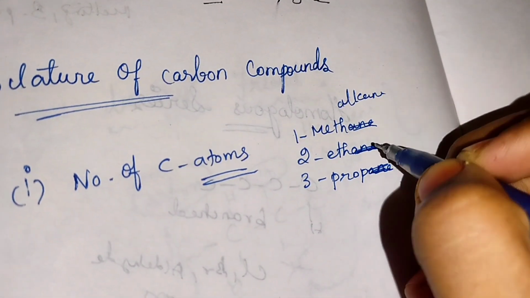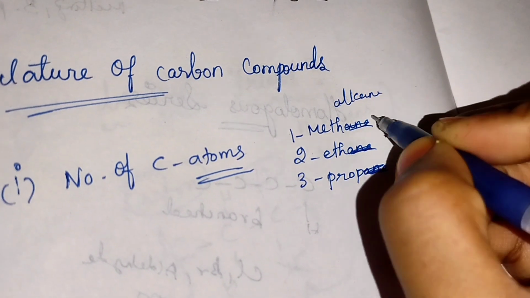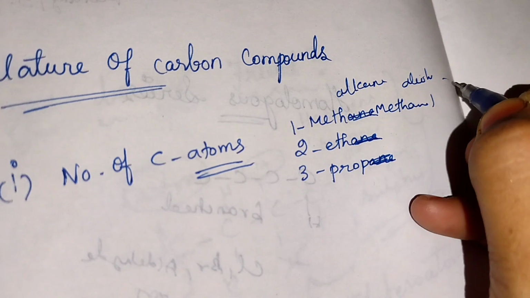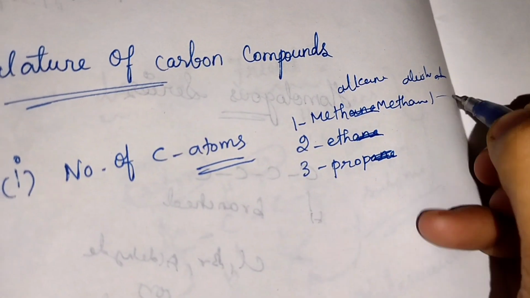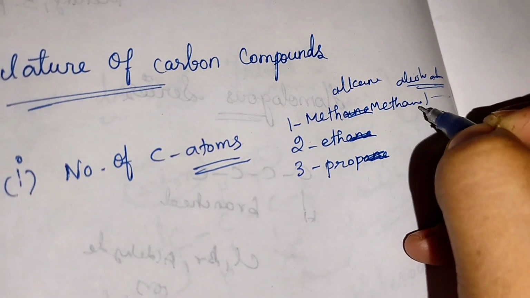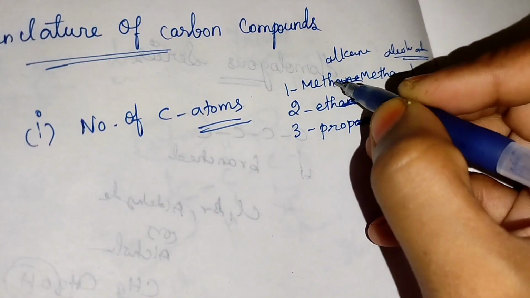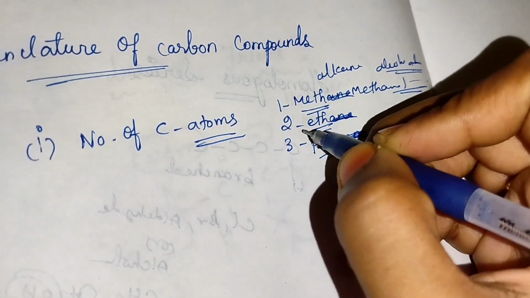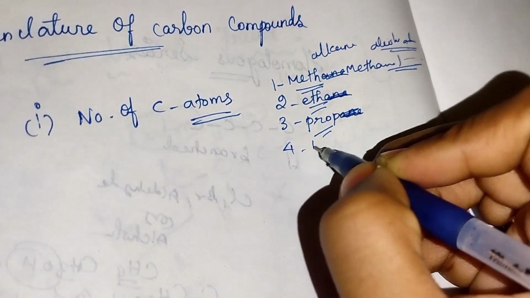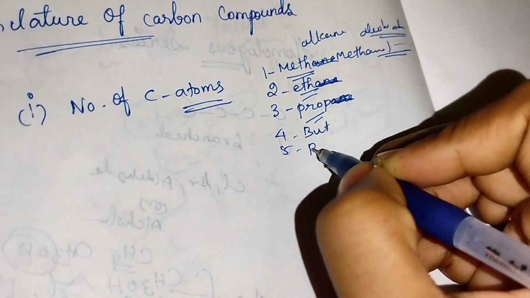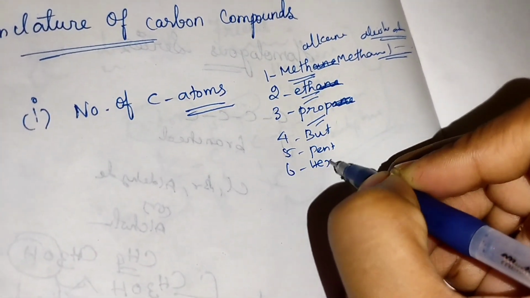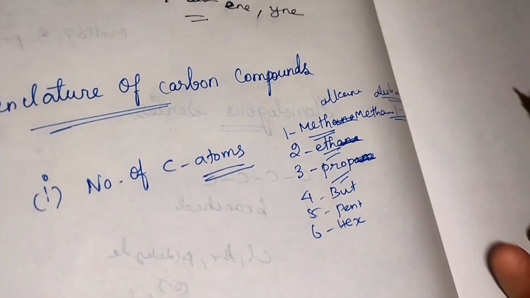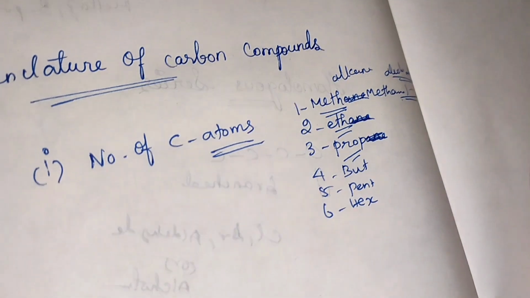Alkane group, I am saying methane. For example, if an alcohol group is present, methanol will come. If an aldehyde group, it will be methanaldehyde. Like that, whatever functional group is present, it will come in the suffix. But the main thing is, the main name: 1 means meth, 2 means eth, 3 means prop, 4 means but, 5 means pent, 6 means hex. Like that the name will come. For the alkane group I said methane as an example, for alcohol it will be methanol, for aldehyde it will be methanaldehyde, like that.